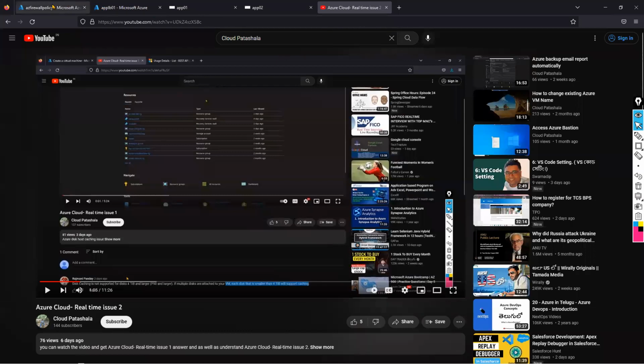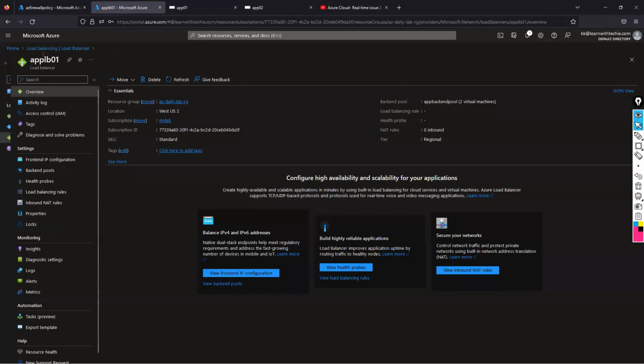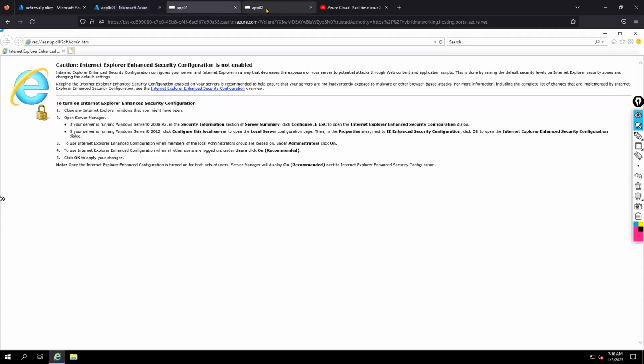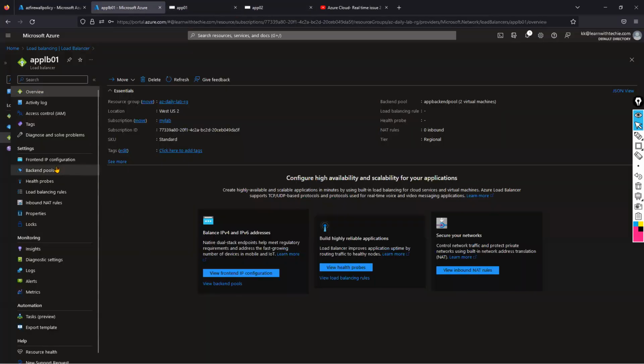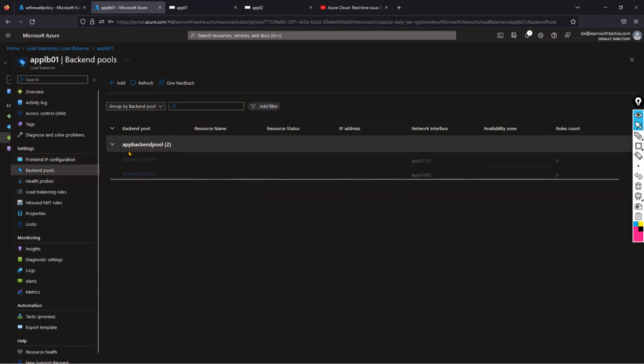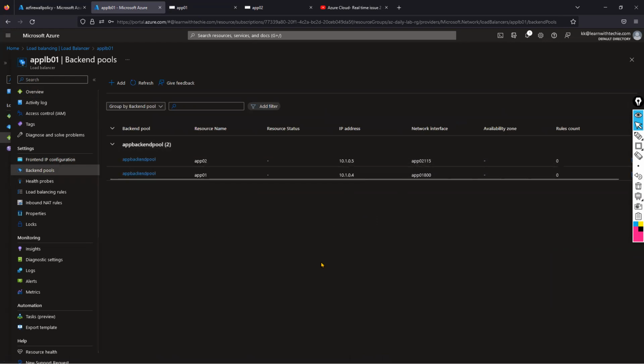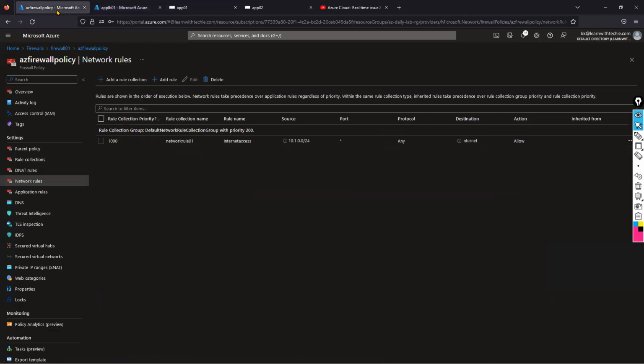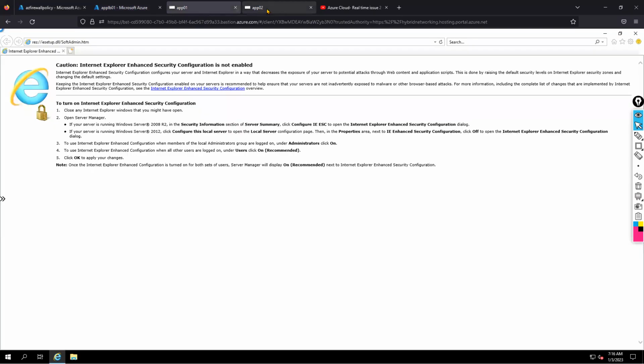Here we can observe the two VMs, app one and app two, and the load balancer. For this load balancer we are using a private IP address, not a public IP address, and the backend pool is already attached. By default, it won't allow the internet, and traffic goes to the firewall. This is in the hub network, where I have the firewall, and by default it won't allow internet access.